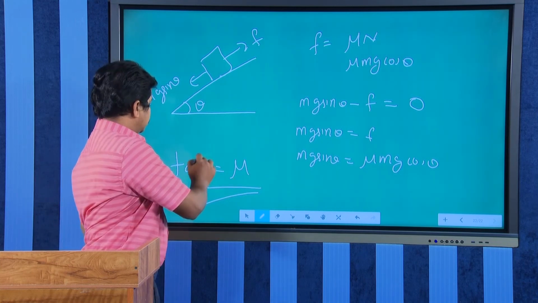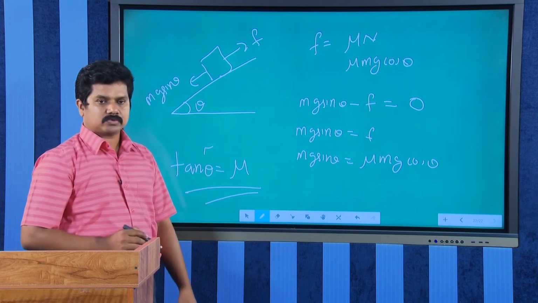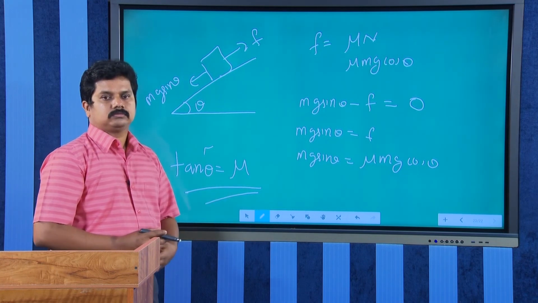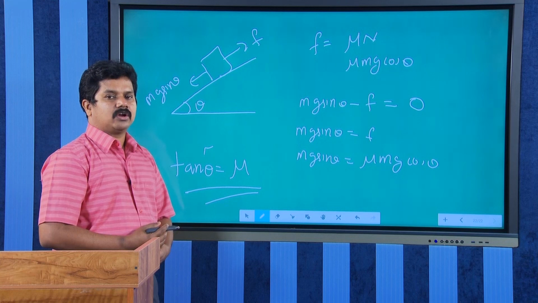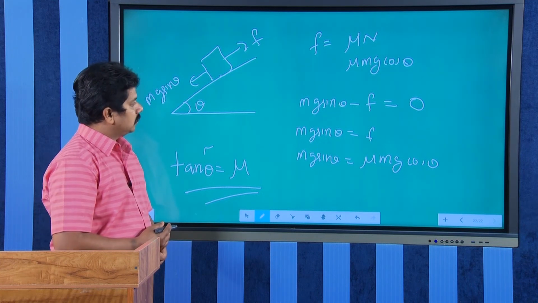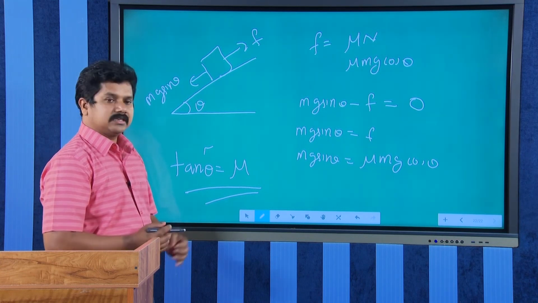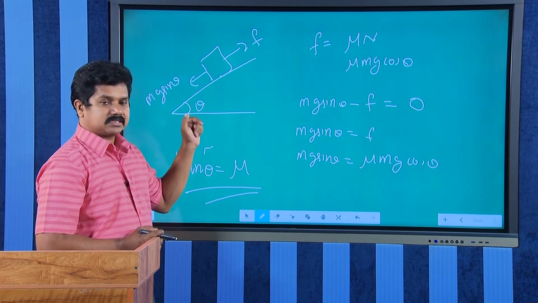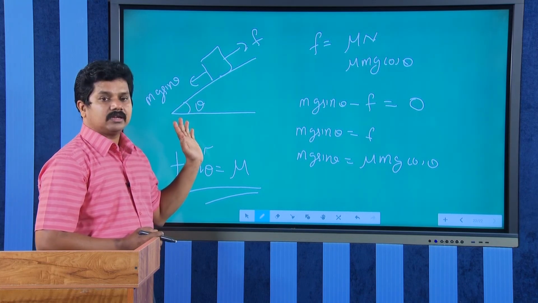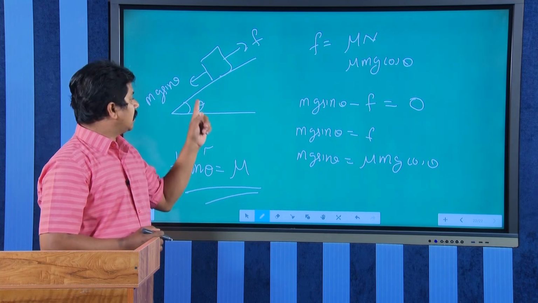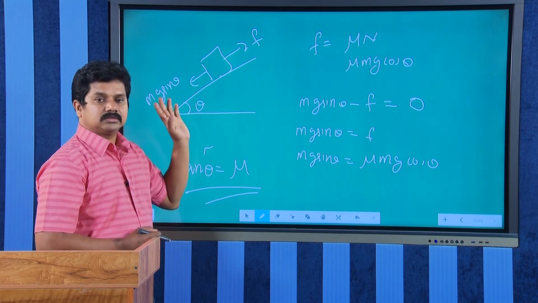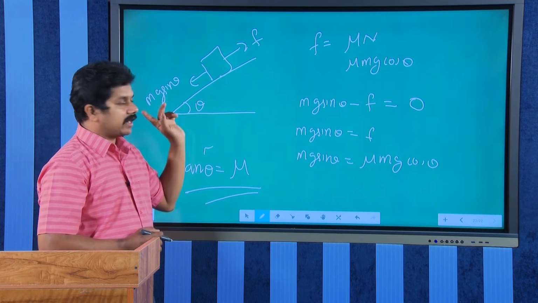This theta is called the angle of repose. So tan of angle of repose will be equal to mu. Angle of repose is the inclination of the plane at which the block just starts sliding on it.